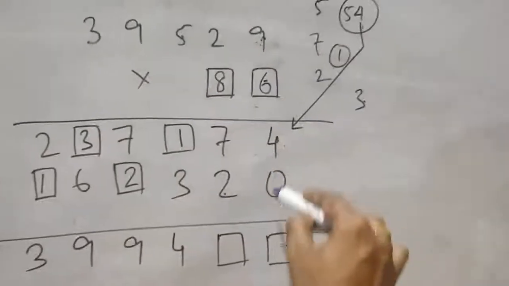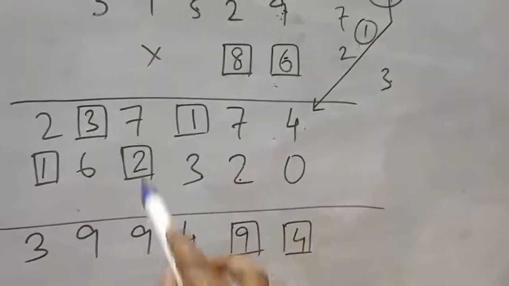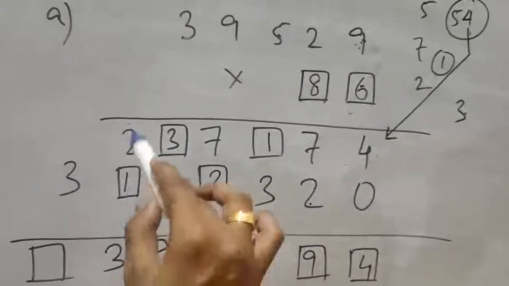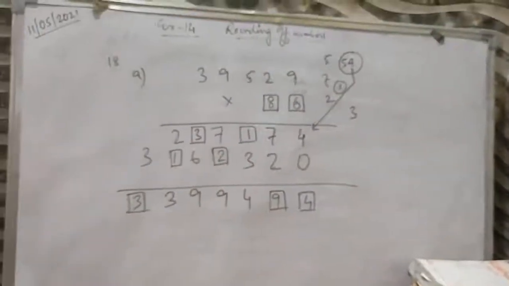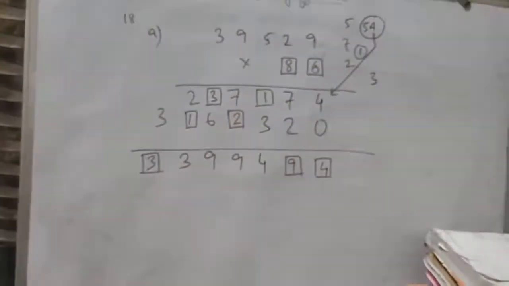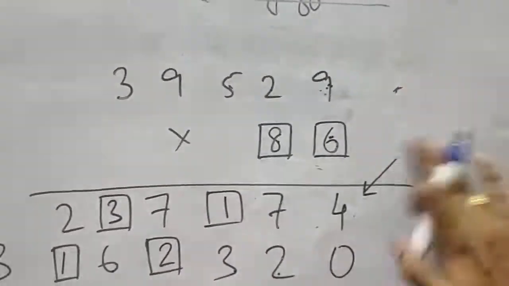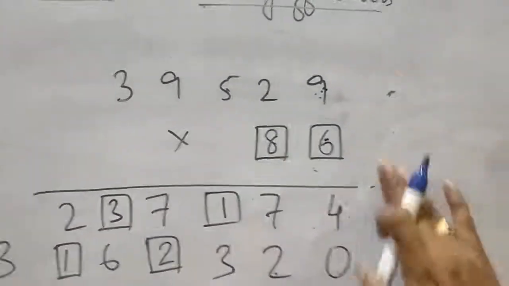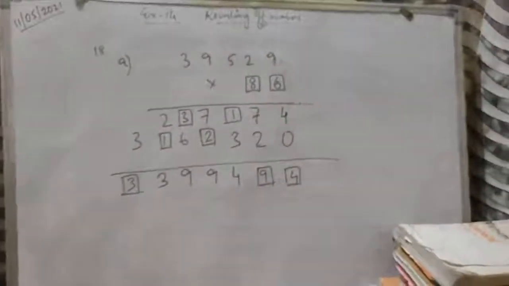Now we will add. 4 and 0 is 4, 7 and 2 is 9, 3 and 1 is 4, 7 and 2 is 9, 6 and 3 is 9, 2 and 1 is 3, and so 3 will be here. So it's very easy. See, if you know the rule of multiplication, you can easily solve this question, right? It is all about multiply and carry, then addition, multiply and carry, then addition. So this question is also solved.